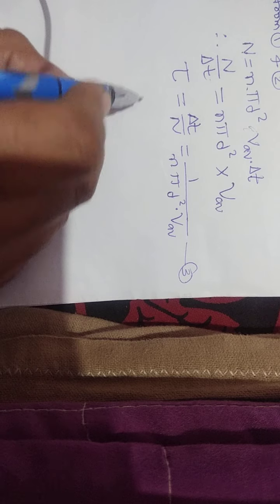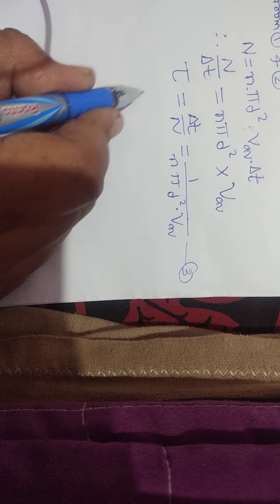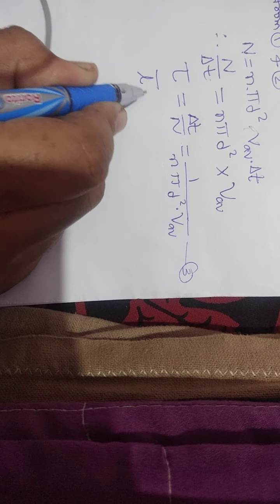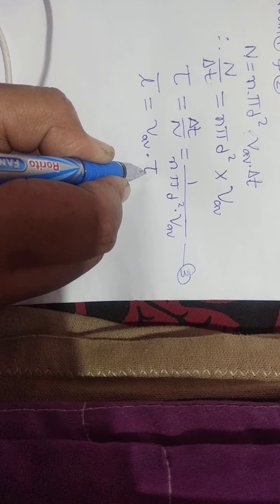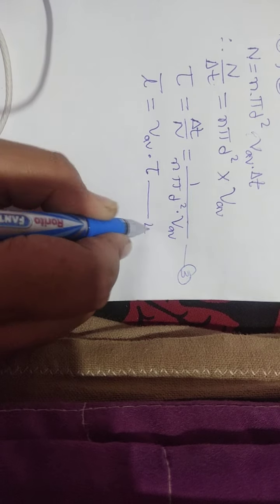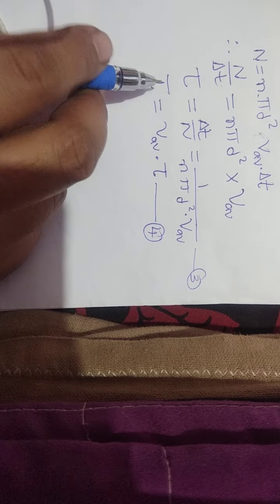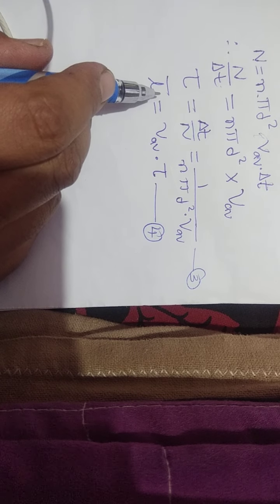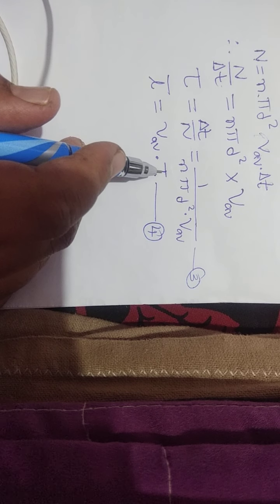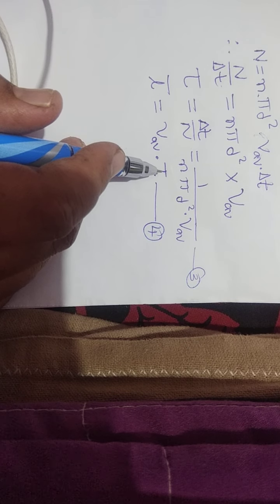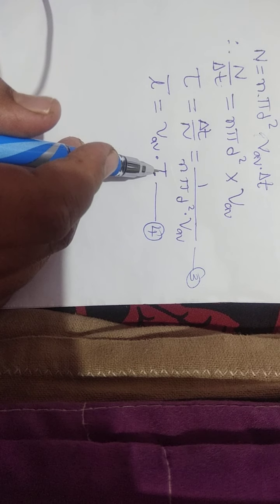Then suppose the average mean free path is L bar, equal to VAV into tau. Suppose this is equation number 4, where L bar is the mean free path, that is the average distance covered by the molecule between two successive collisions in a time tau.